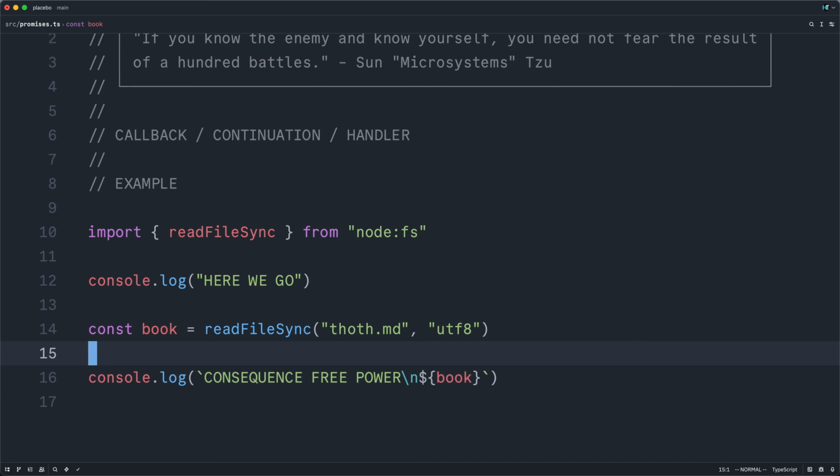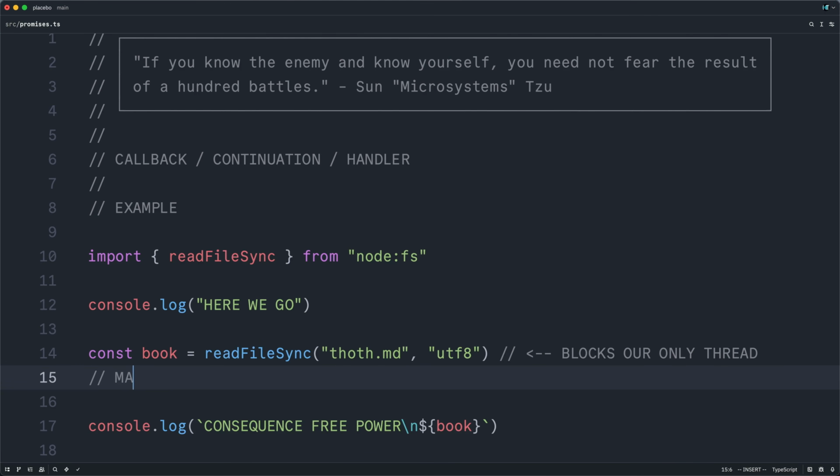And yet we would never want to write this code in a real system because this line here blocks our only thread. And this is because JavaScript consists of one main thread whose job it is to work its way through a task queue comprised of different tasks. It dequeues tasks from the front, runs them to completion one at a time, and then dequeues the next task, running it to completion, so on and so forth.